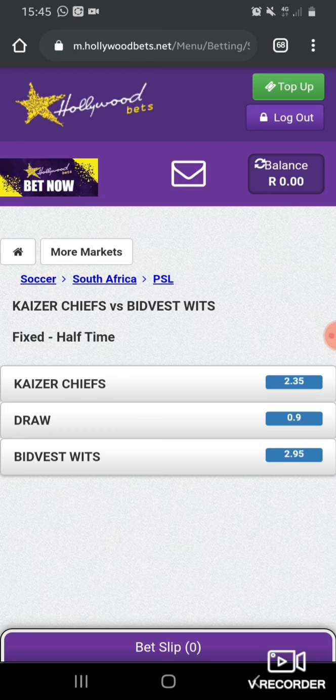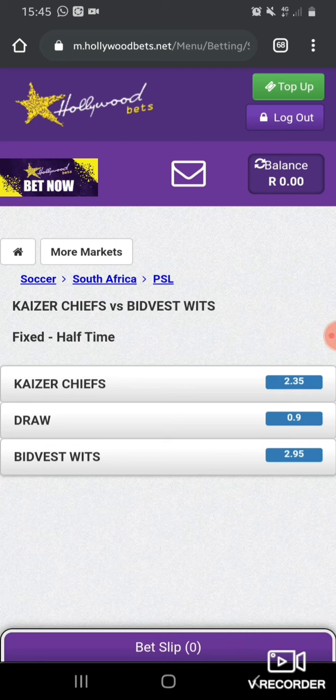For instance, after 45 minutes, halftime means the first half. You're saying Kaizer Chiefs will win the first half, which means Kaizer Chiefs must score a goal, must lead the first half by 1-0 or 2-1 or 3-1. It's up to the match. It's up to Kaizer Chiefs to decide how many goals to win by in the first half, which means Kaizer Chiefs must win the first half.